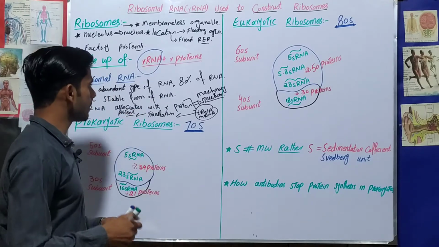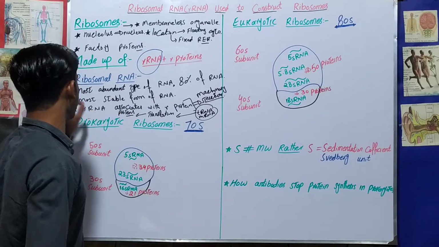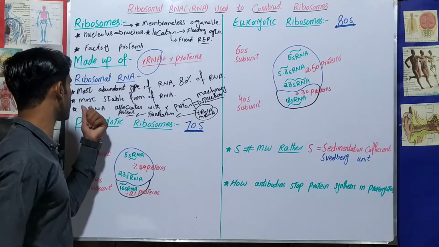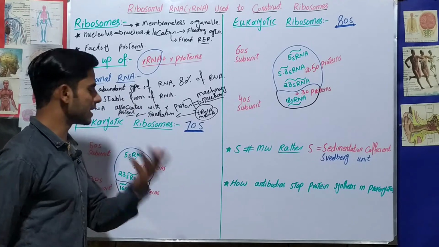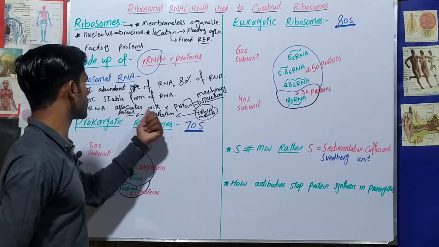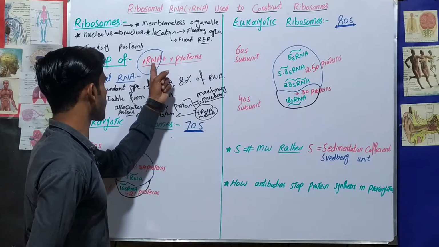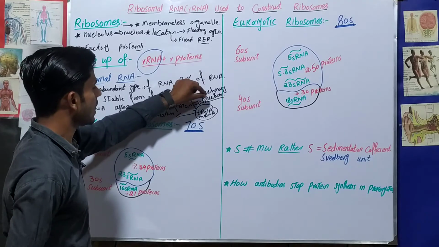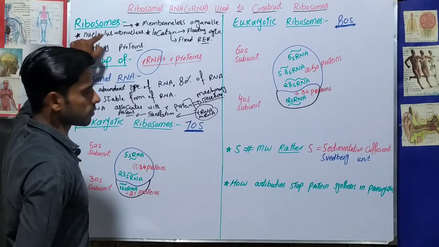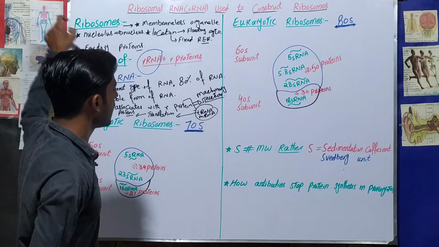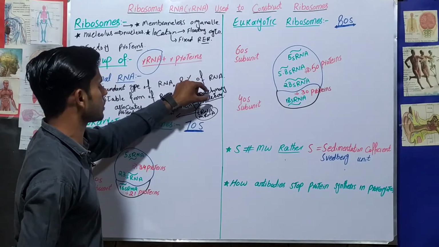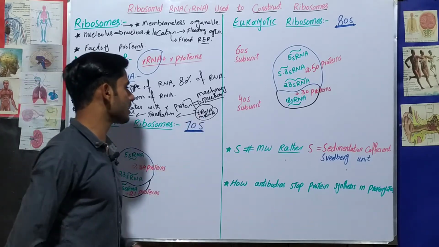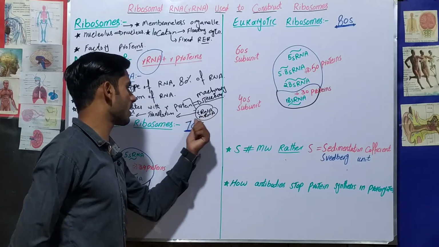So this is a simple concept: ribosomal RNA is the most abundant type of RNA. It contains 80% of the RNA, number one. Number two, it is the most stable form of RNA. And third, ribosomal RNA associates with ribosomal proteins. Ribosomal RNA and ribosomal proteins associate with each other and form the machinery structure, and that machinery structure is called the ribosome. Then on the surface of the ribosome, two types of RNA will come, the transfer RNA and messenger RNA.